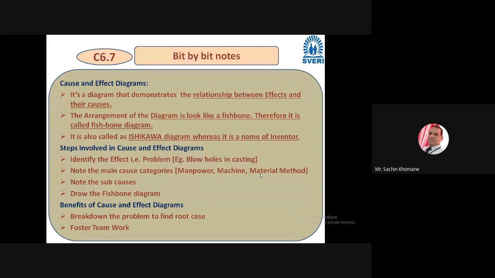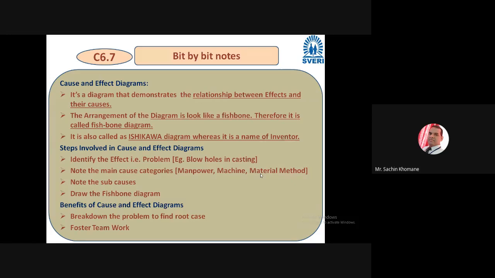The arrangement of the diagram looks like a fishbone. All of us know fish bones, right? Whether vegetarian or non-vegetarian, they still know the fish bones, the internal parts of a fish.